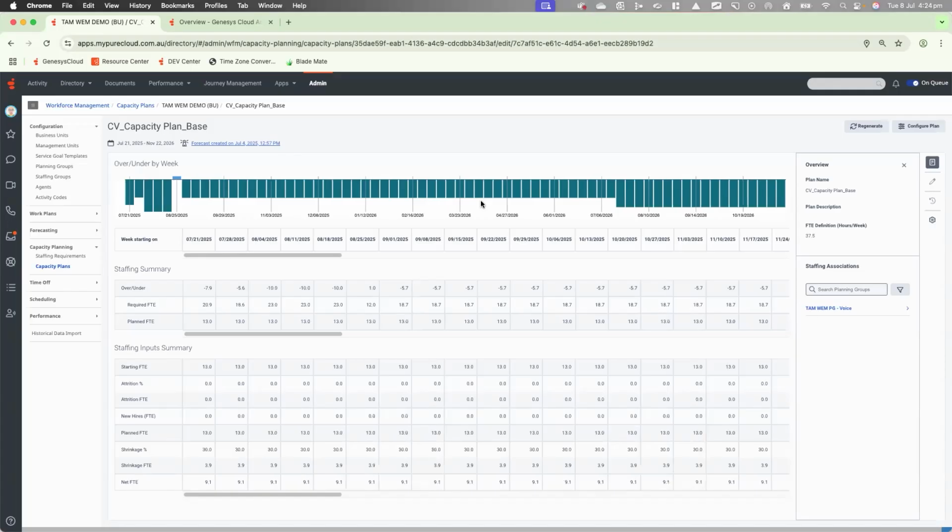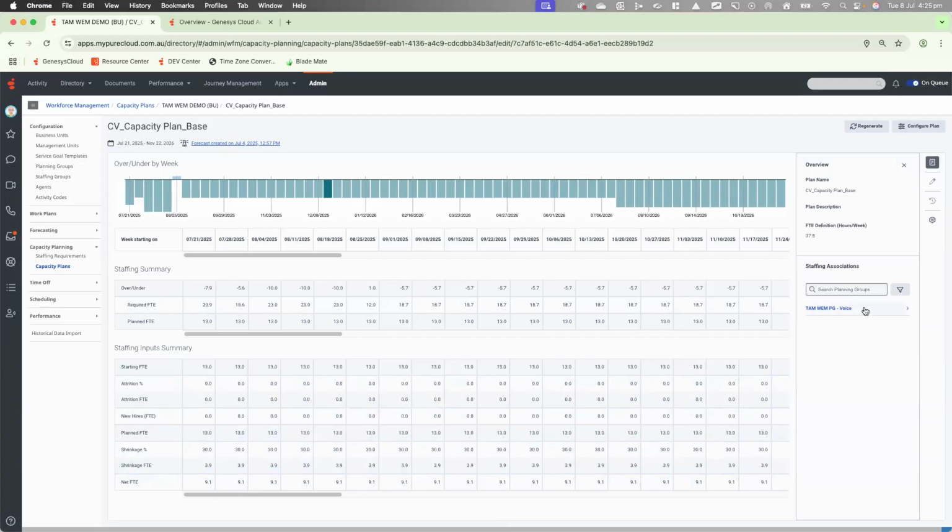Now, due to this being a sandbox demo environment, we don't have real data here. But certainly you can see the unders and overs for our staffing FTE requirements. We can see that graphically and also within the table below in the staffing summary. We also see our staffing input summary where we can actually make adjustments and do our what if analysis. We've got a direct link to the forecast. And we've also got on the right-hand side an overview of our particular capacity plan that we've created.